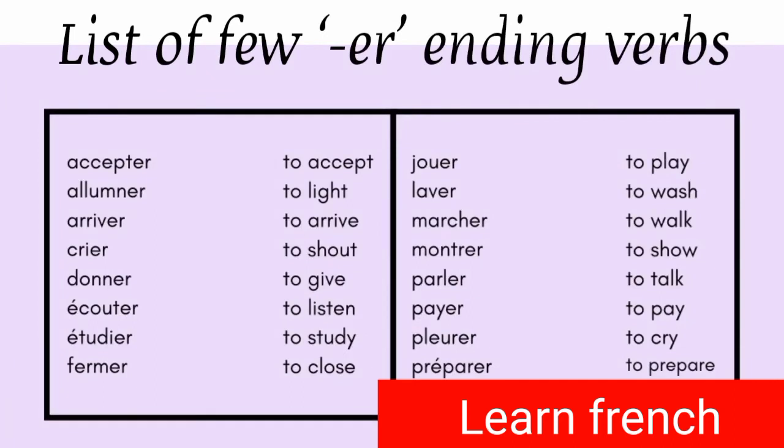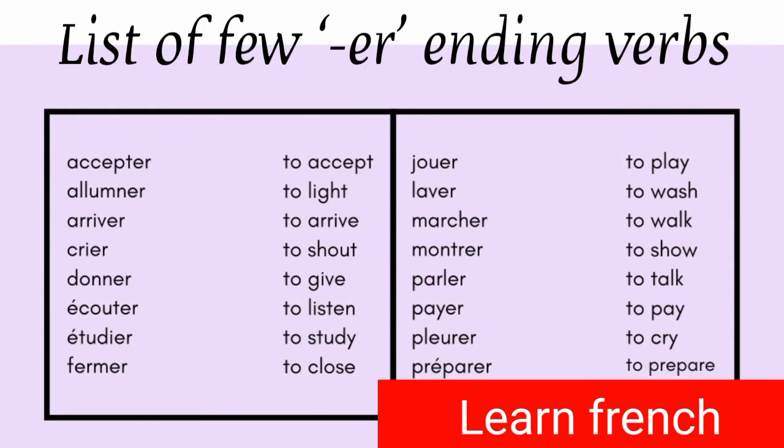Accepter, to accept; allumer, to light up; arriver, to arrive; crier, to shout; donner, to give; écouter, to listen; étudier, to study; fermer, to close; jouer, to play; laver, to wash; marcher, to walk; montrer, to show; payer, to pay; pleurer, to cry; and préparer, to prepare.